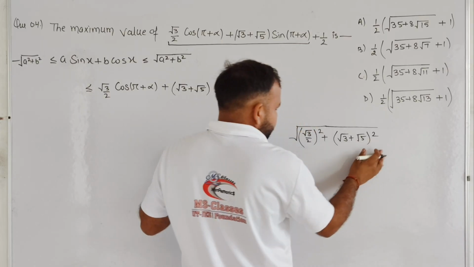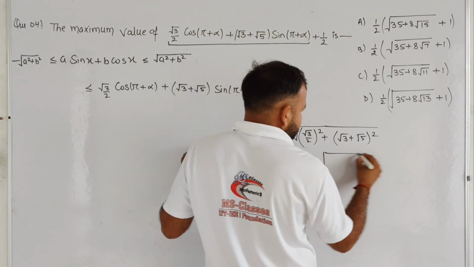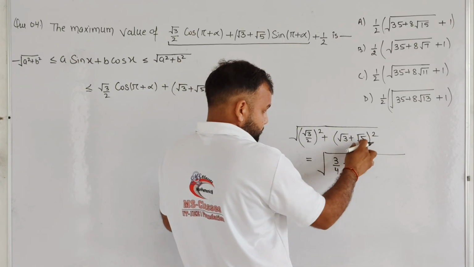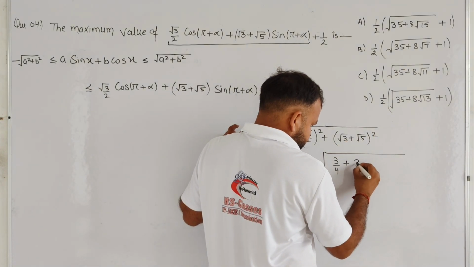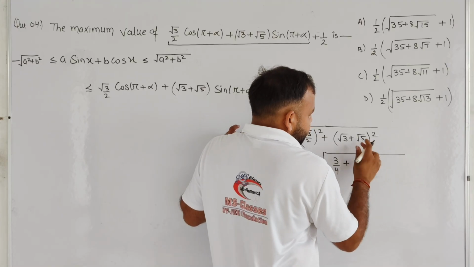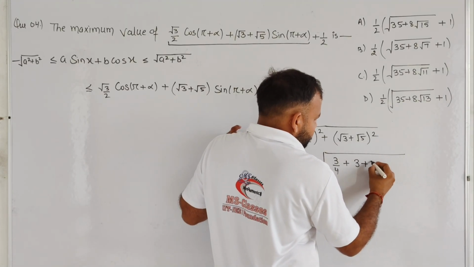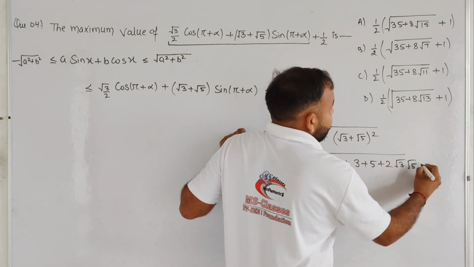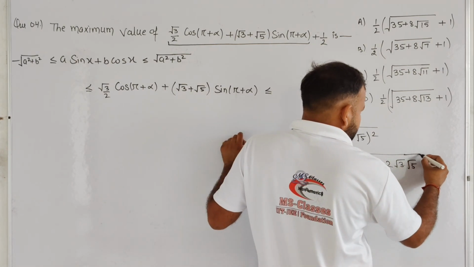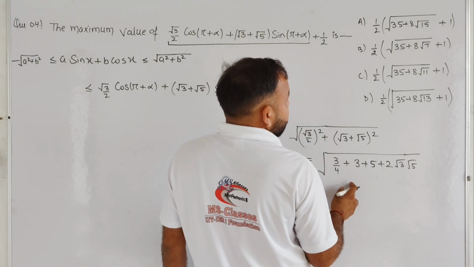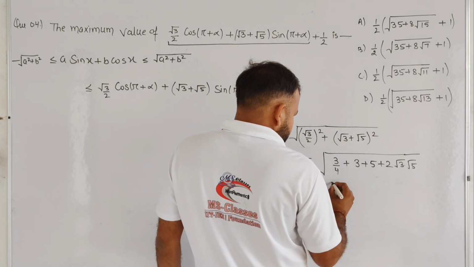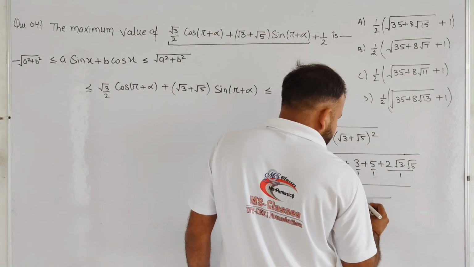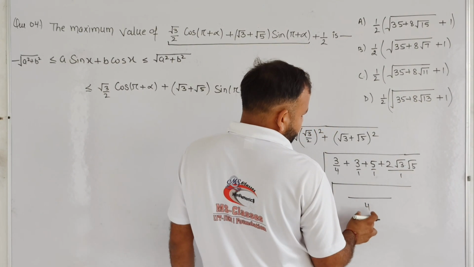So basically student, we can write this scenario as (root 3 by 2) squared is written as 3 by 4 plus (a plus b) whole square, which opens as root 3 square, that means 3, root 5 square, that is written as 5, plus 2 times a into b, root 3 into root 5. Okay student, so basically we can say that after taking LCM, divide by 4, and the root is 4 inside the root.